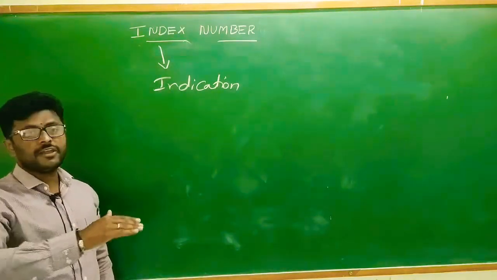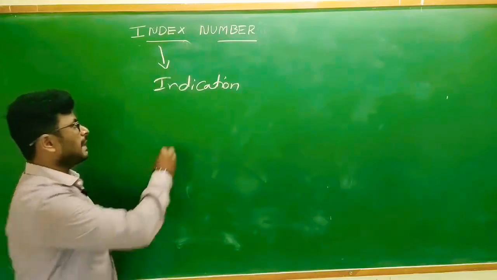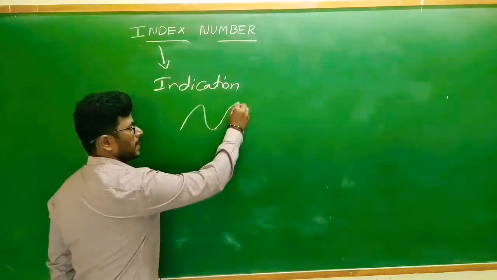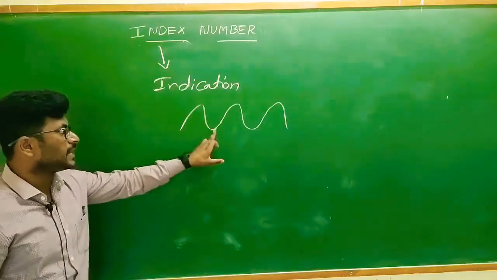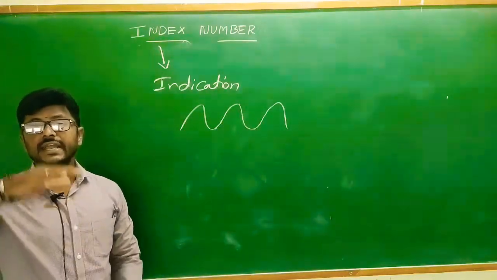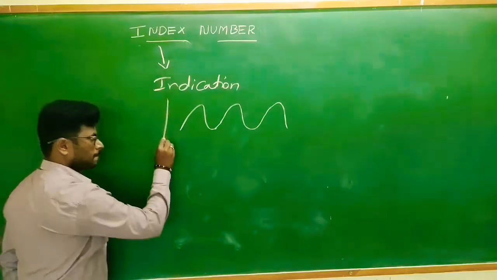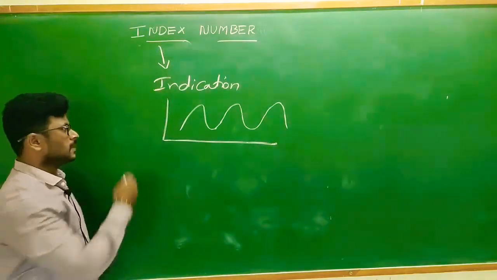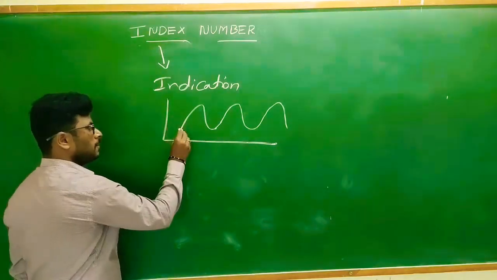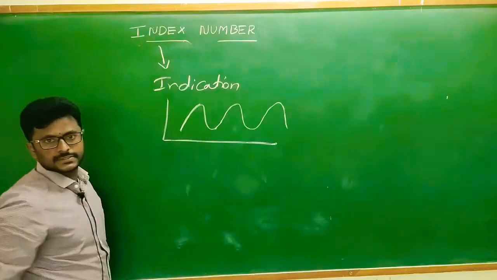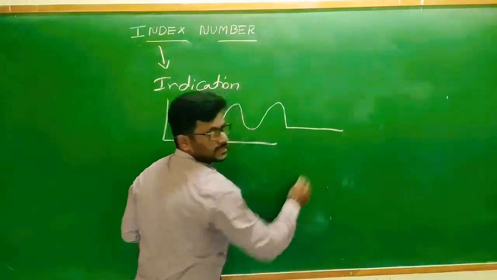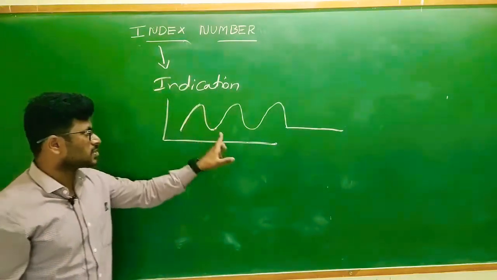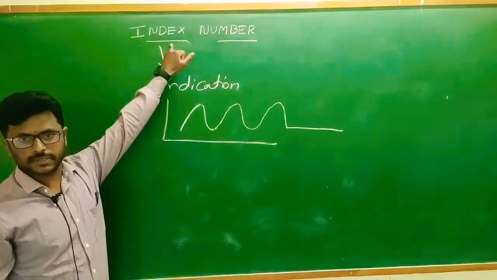So price will be variations or relative changes. Sometimes in a business, product prices will increase, sometimes decrease, sometimes remain constant. That indication is called an index number.